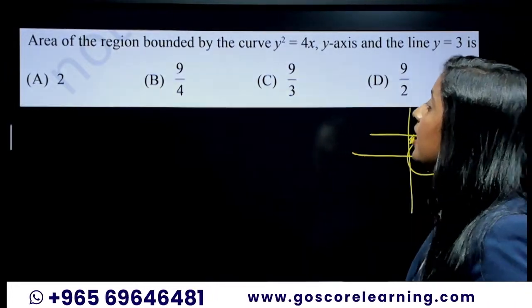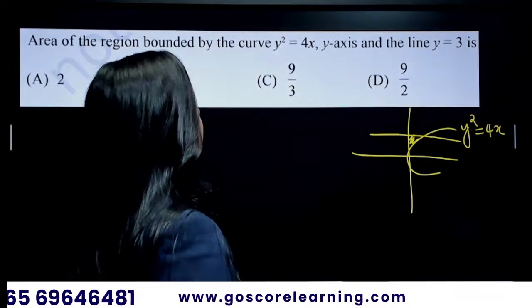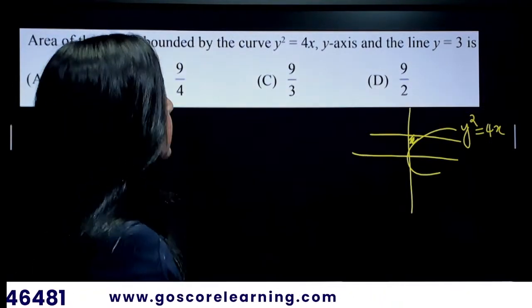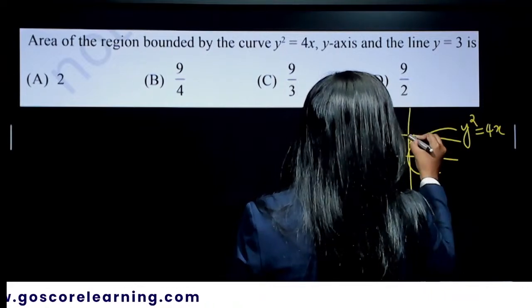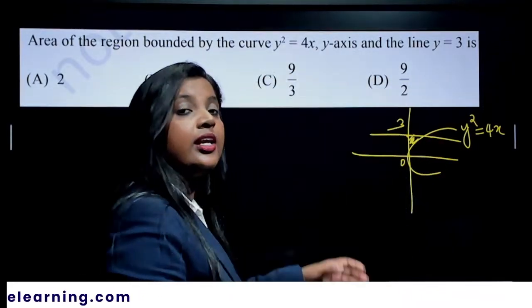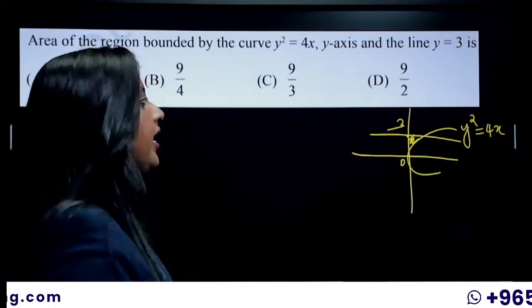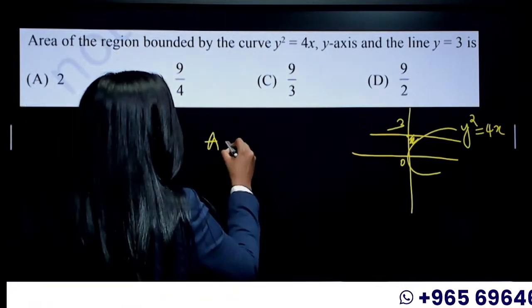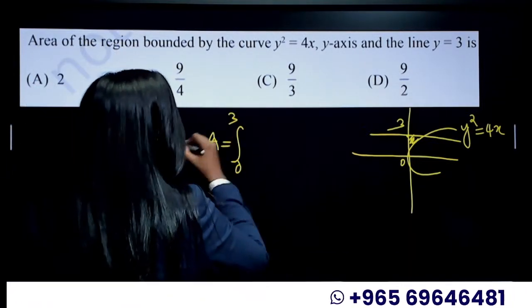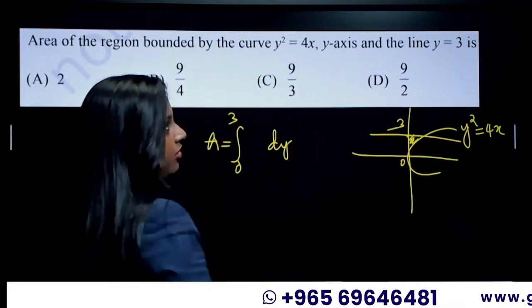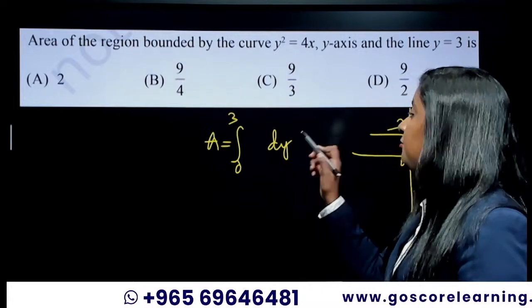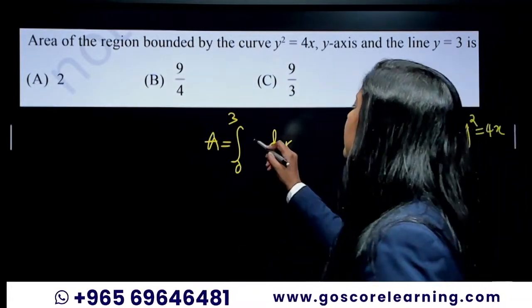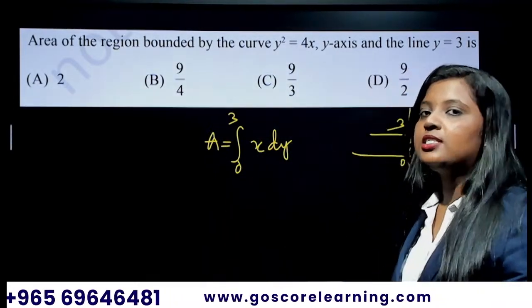Find the area of the region bounded by y squared equal to 4x, the y-axis and the line y is equal to 3. So this is your origin 0, this is your 3. So we have taken the points on which axis? Y-axis. So area will be equal to the integral from 0 to 3, and we are integrating with respect to y, so you have to write dy here and write x over here.